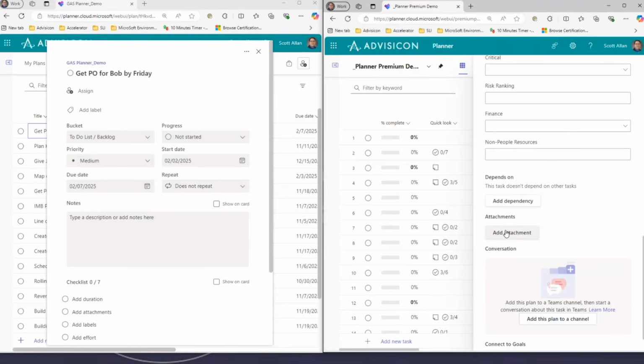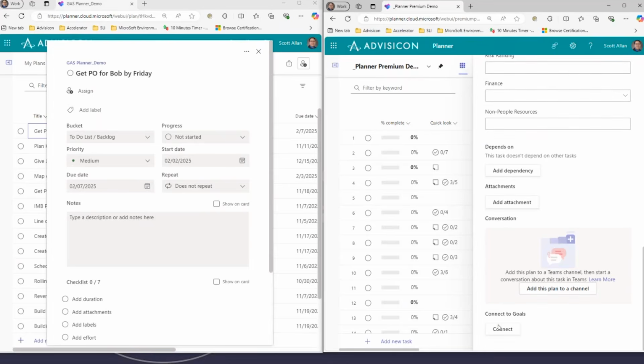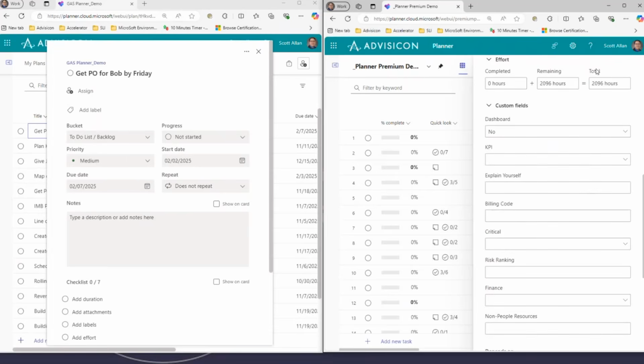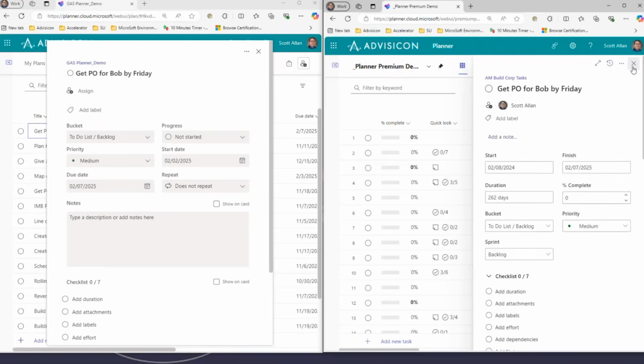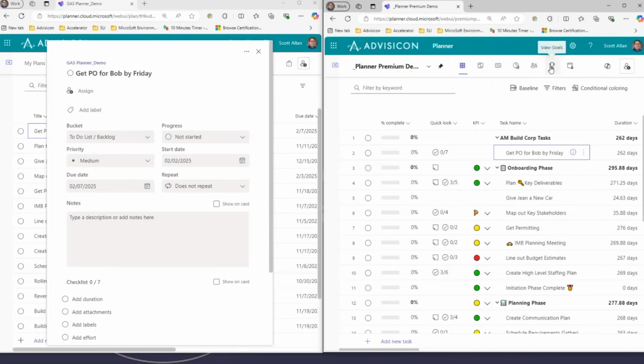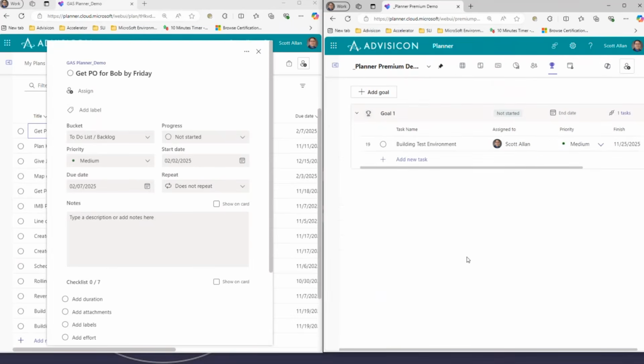We can also add attachments, and if this is tied to a Teams channel, we can add a chat to this particular project, and we can have this task have its own individual chat. We can also connect this to goals. Now, we showed goals up in this view. If you notice, we have the goals view. We can connect a task to a goal.